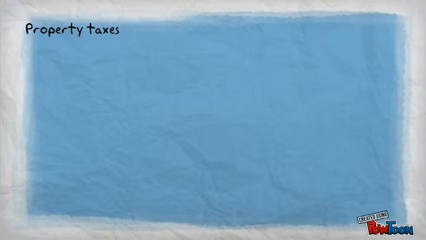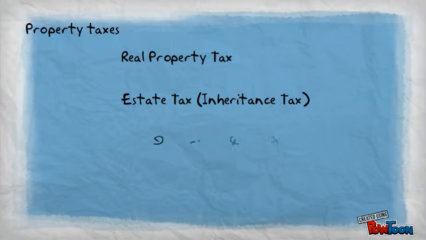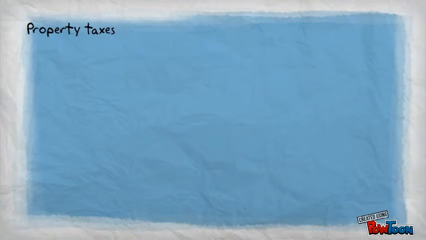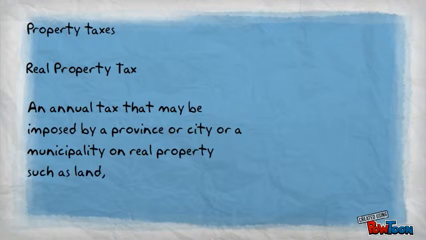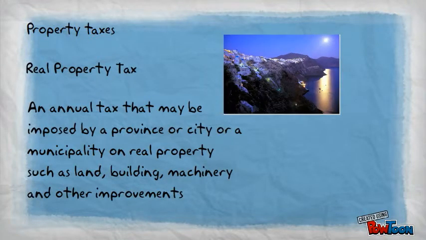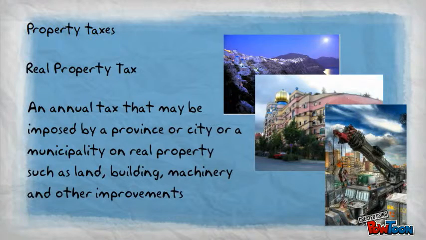Underneath property taxes there are the real property taxes, estate tax or inheritance tax, gift or donors tax and capital gains tax. Real property tax is an annual tax that may be imposed by a province or city or a municipality on real property such as land, building, machinery and other improvements.